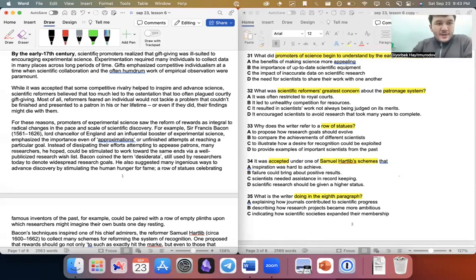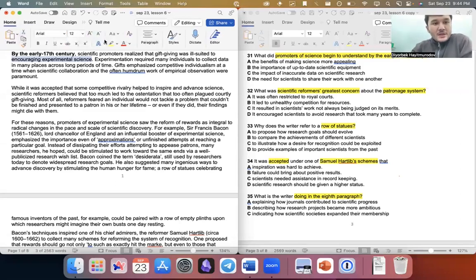By the early 17th century, scientific promoters realized that gift giving was ill-suited to encouraging experimental science. They realized we cannot just give them gifts and think it's going to be fine. Experimentation required many individuals to collect data in many places across long periods of time. So many people need to be working together. Gifts emphasize competitive individualism.